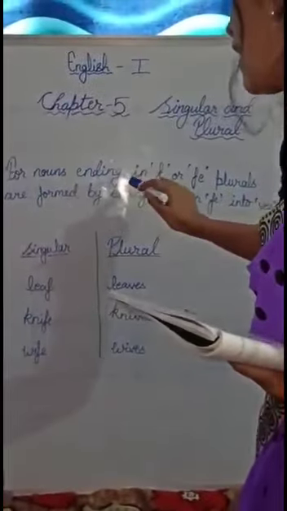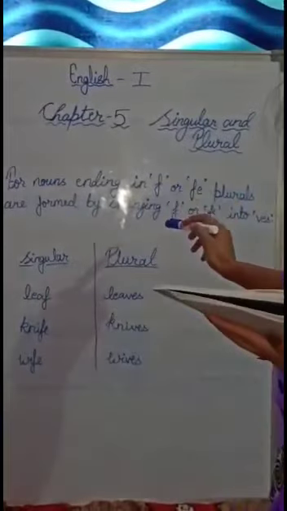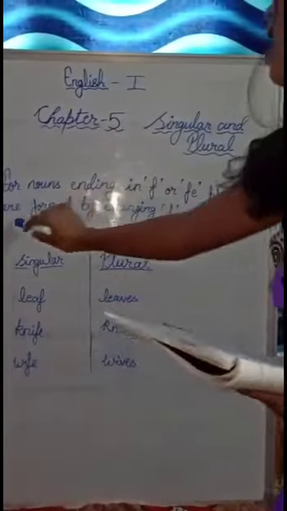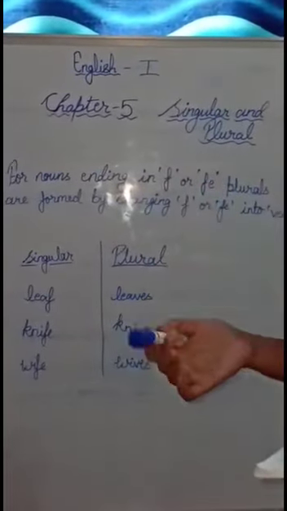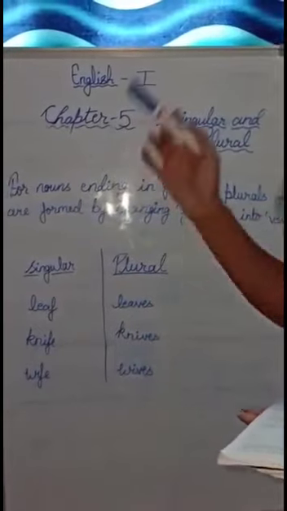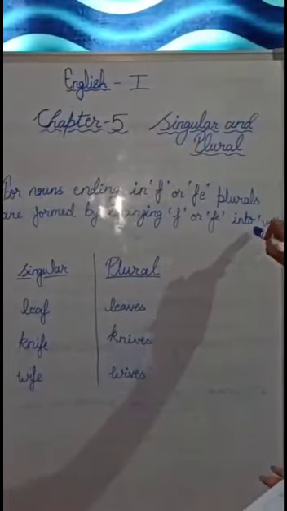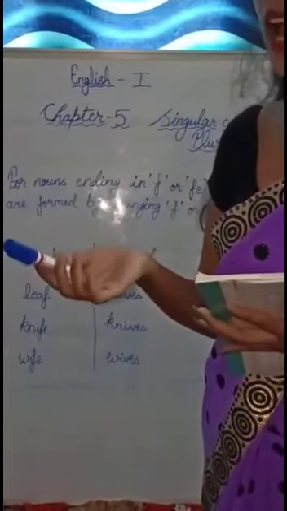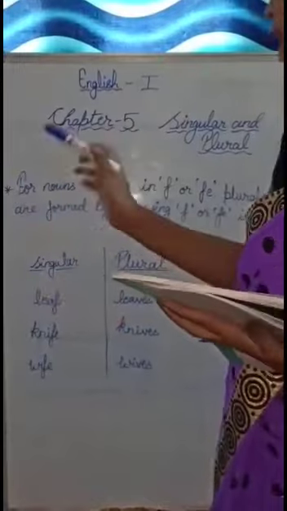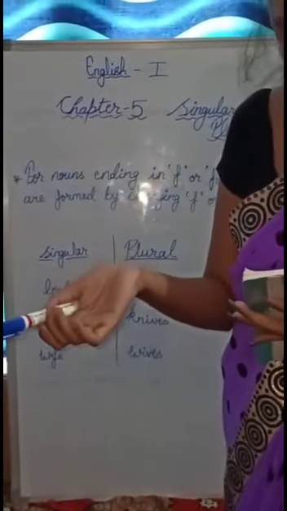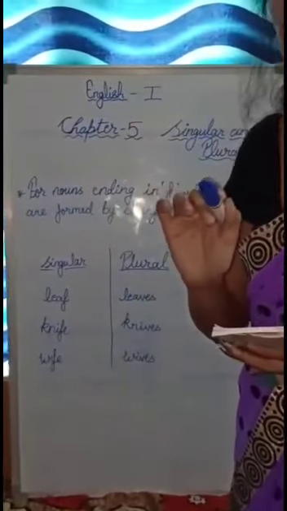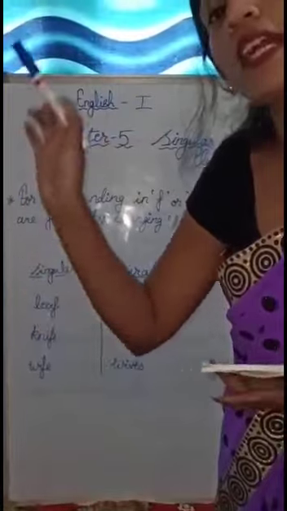Now we'll move on to our next page and discuss the next rule for singular and plural. For nouns ending in F or FE, the nouns which end with either F or FE, plurals are formed by changing F or FE into VES. So when a noun has either F at the end or FE at the end, you make it plural by adding VES to the singular noun.